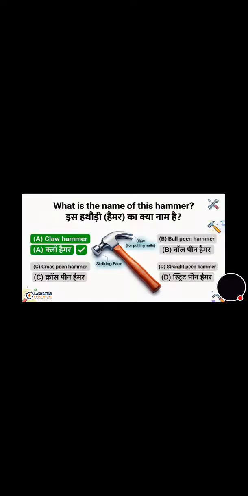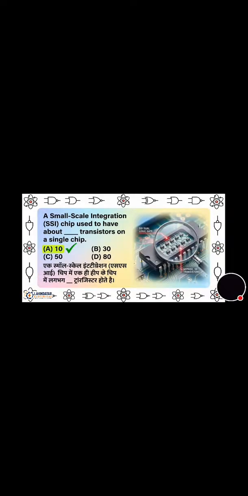Question number 1 on the screen. What is the name of this hammer? By the photo you can recognize the hammer and its correct answer is option A, that is claw hammer. Now let's move towards the next question that's on the screen. Small scale integration chip used to have about how many transistors on a single chip? And its correct answer is option A, that is 10 transistors.